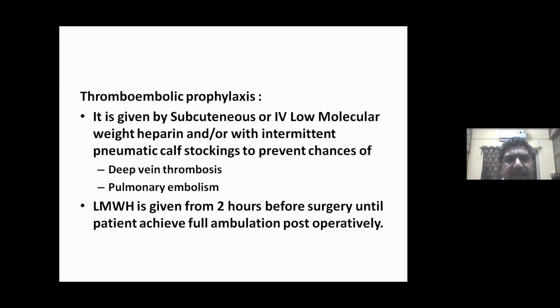Thromboembolic prophylaxis is given by subcutaneous or IV low molecular weight heparin and/or with intermittent pneumatic cuff stockings to prevent chances of deep vein thrombosis and pulmonary embolism. LMWH is given from 2 hours before surgery until patients achieve full ambulation post-operatively.